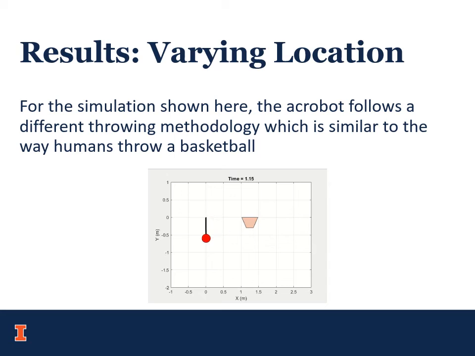In this simulation, the ball is given the mass of a real basketball and the bucket is exactly the size of a basketball rim. It's seen that here the ball follows a very natural motion, which would be one that is used by humans to throw a basketball.